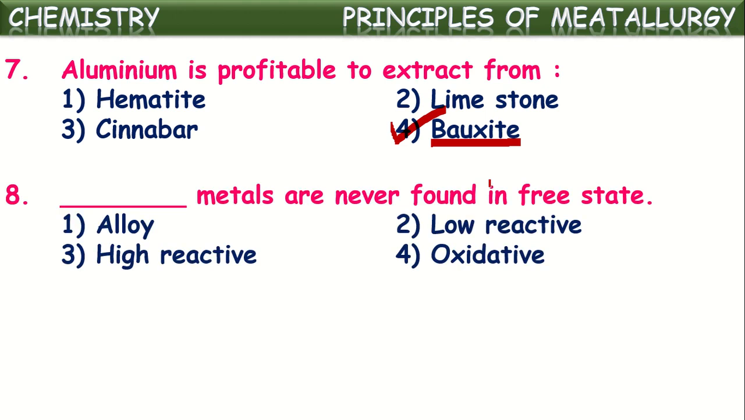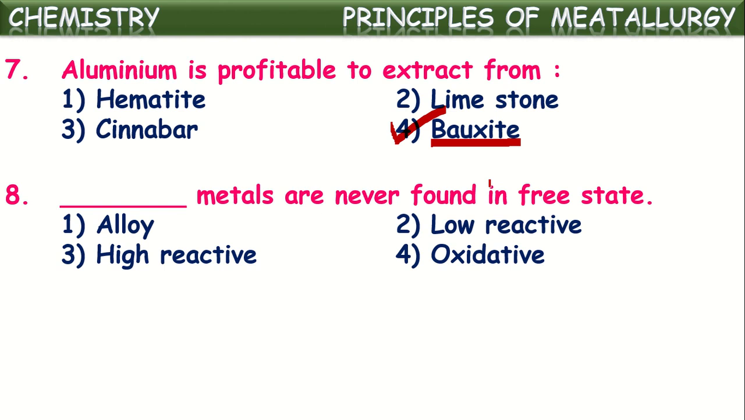Next one. Dash metals are never found in the free state. Most of the metals exist in the combined state. Mostly the metals are available in the combined state only. Only a few metals are available in the free state. Those metals which are chemically least reactive may be available in nature in the free form.